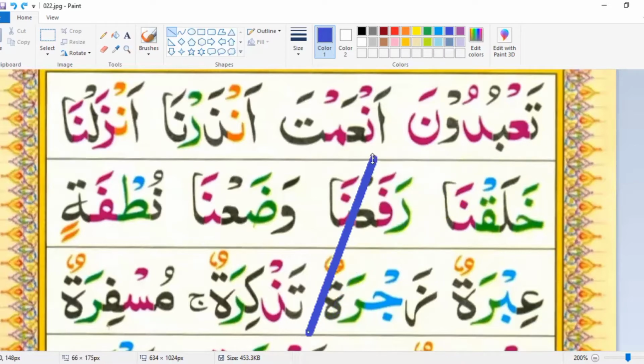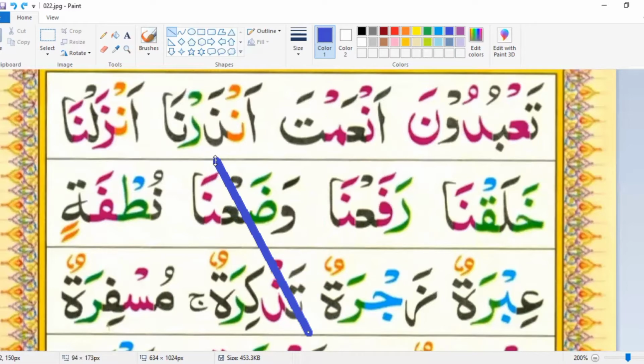Ta'buduna, hamza noon fatha an, ain mim fatha am. This is an, this is am. Ta fatha ta, an'amta. This is the difference between the sound of hamza and ain. Hamza comes from mouth and ain comes from throat. An'amta, hamza noon fatha an. Orange color is for ikhfa. An. Dal ra fatha dhar.